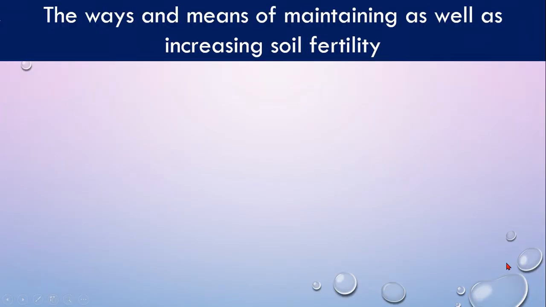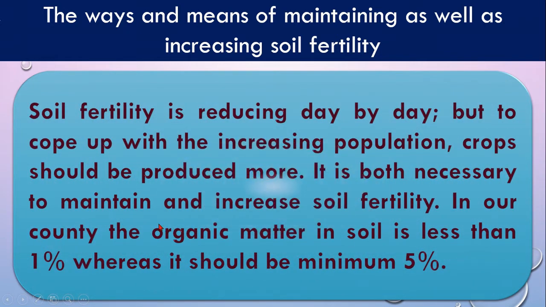Now I will discuss the methods, the different ways by which we maintain soil fertility and productivity. First, you have to understand how we increase soil productivity and what it is all about. Soil fertility is reducing day by day, but to cope with the increasing population, crops should be produced more.